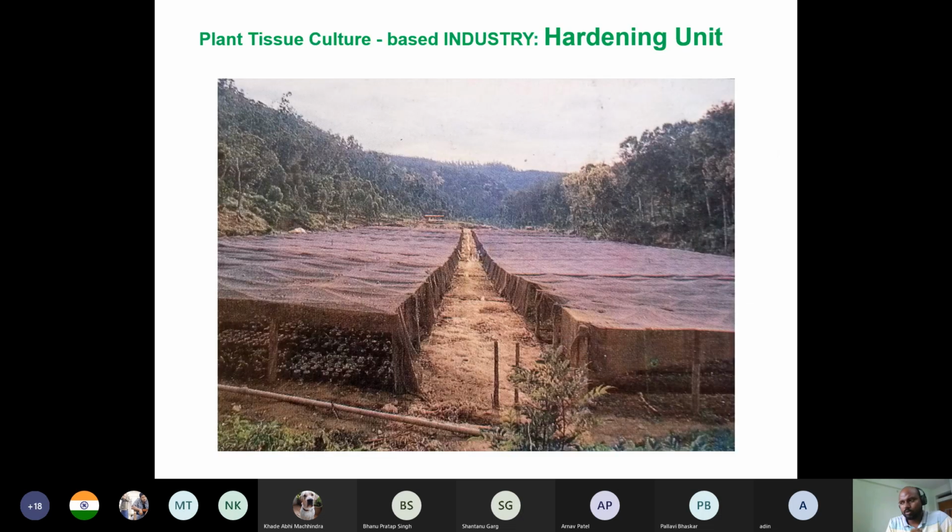So hardening is basically, after getting the rooted shoot from the tissue culture, you have to harden it. These plants are maintained in a controlled environment with temperature, light, and other artificial conditions. If you place them suddenly outside in the soil, they will immediately die. So some hardening processes are followed to make them compatible with the outside environment. Then you can grow them like other, normal plants. That part is called hardening.